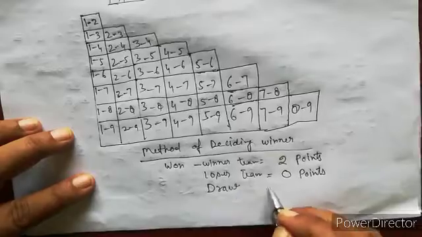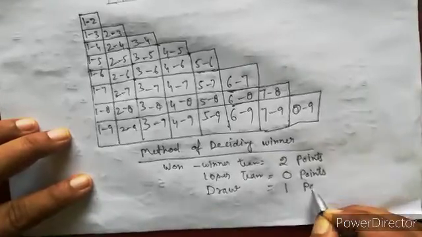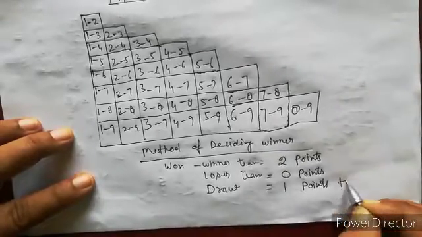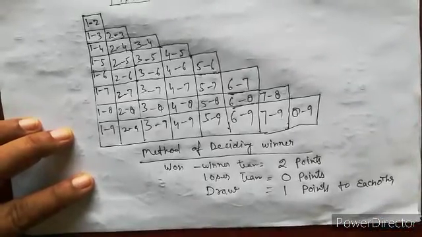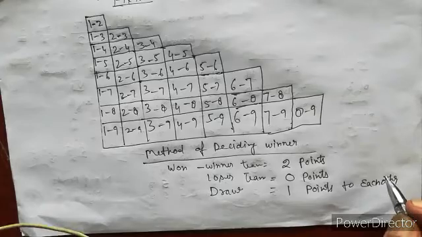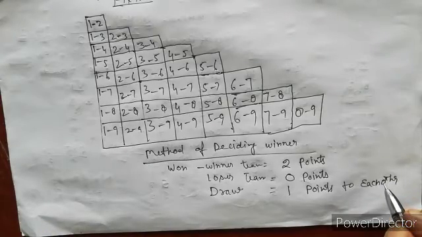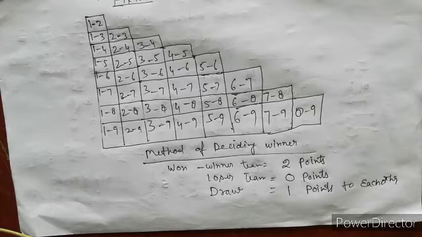If a match is a draw, 1 point to each. Is that clear? If the points are equal in the case of two teams, a match is held again.